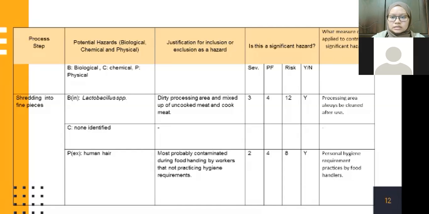It indicates the significant hazard. What measure can be applied to control the significant hazard is personal hygiene requirement practices by food handlers.